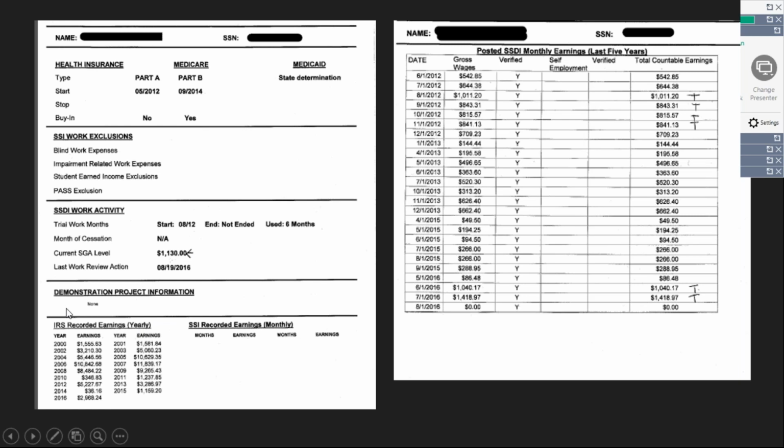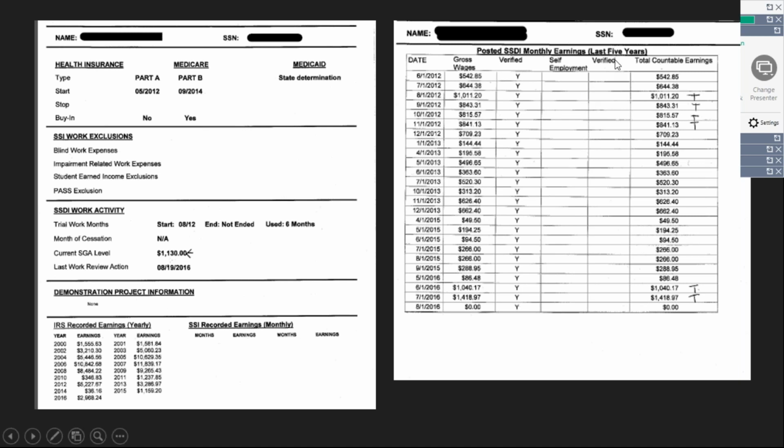The report includes IRS recorded earnings, so you can go back year by year. So that's why this report can also be really helpful for someone that may not remember jobs going back. It might not give us specific information, but they can remember, oh yes, in 2007, I earned $11,000. I remember what I did that year. So it can be helpful in gathering work information for people.